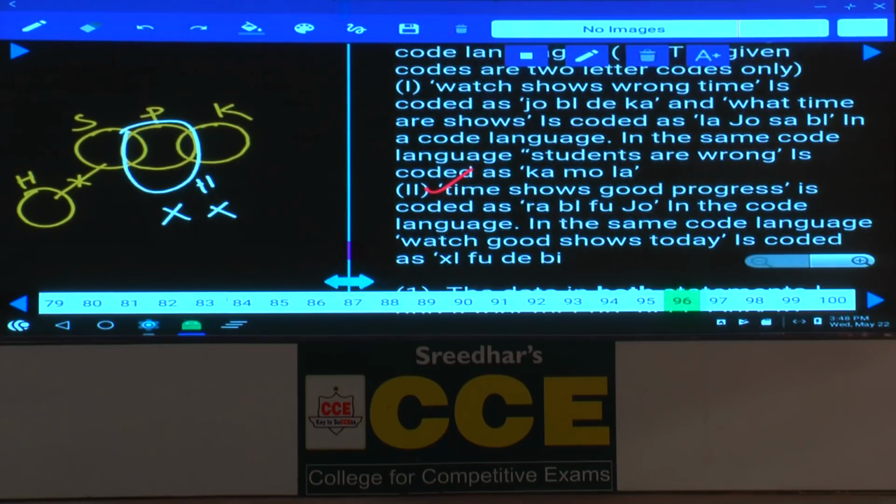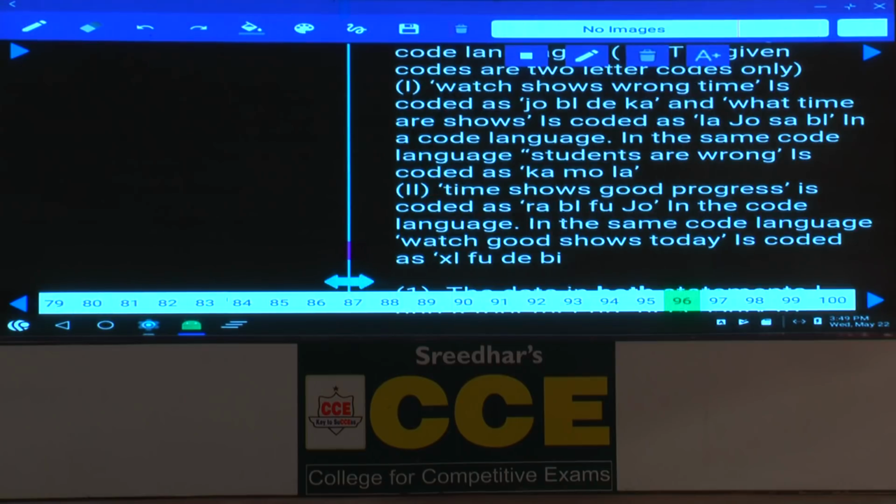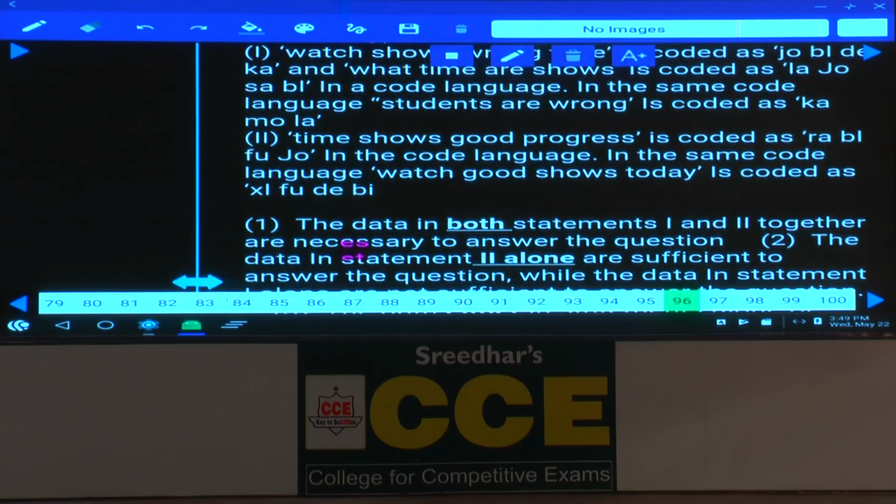95. Then question numbers 96 to 100. Now in this 96 to 100, tell me what is the information here? It is based on data sufficiency. Data sufficiency, 2 statements. Now 2 statement data sufficiency is given in this one.